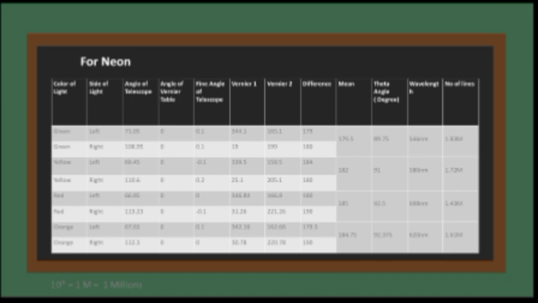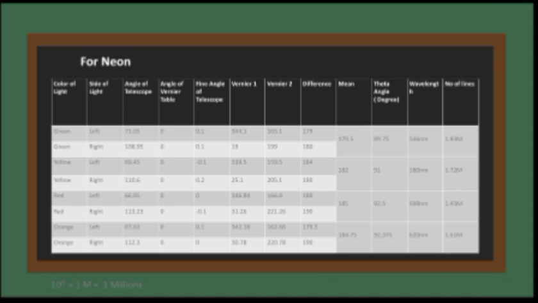Okay, so first of all let's go through the green light. For green light on the left side with respect to the telescope, the angle of telescope is 71.5, angle of vernier table is 0, fine angle of telescope is 0.1, the vernier 1 reading that we obtained is 344.1, and the vernier 2 reading is 165.1. By taking the difference of these two readings, vernier 1 and vernier 2, we get the value 179.